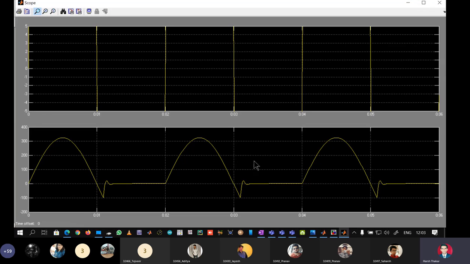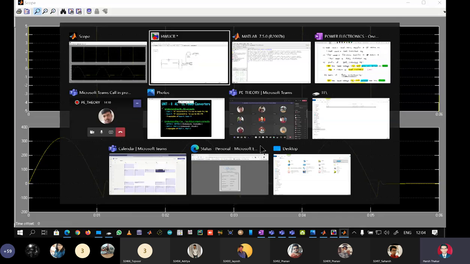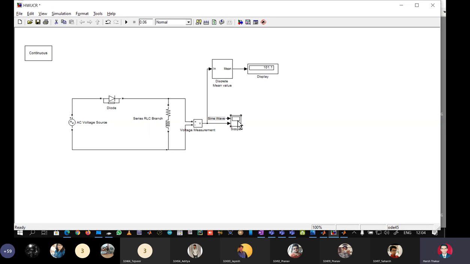Students, tell me, the load voltage waveform is in front of you. Can you tell me that this kind of load voltage waveform, is it half controlled or fully controlled? Fully controlled. So can you tell me in this particular circuit which is in front of us, which is the LHC for this diode?